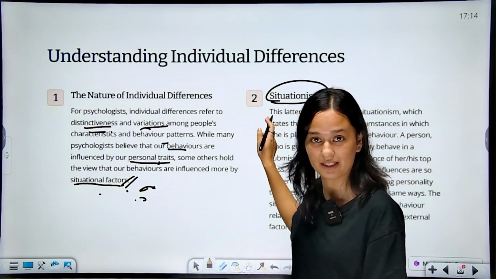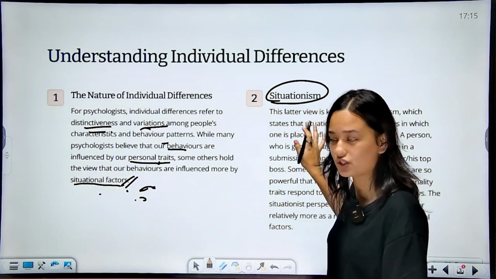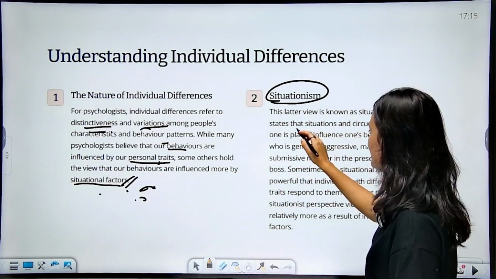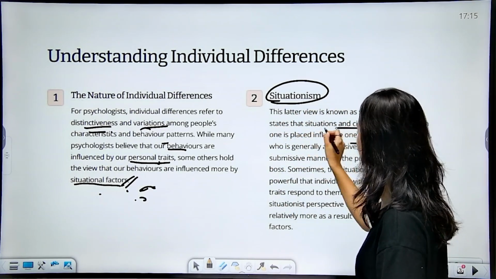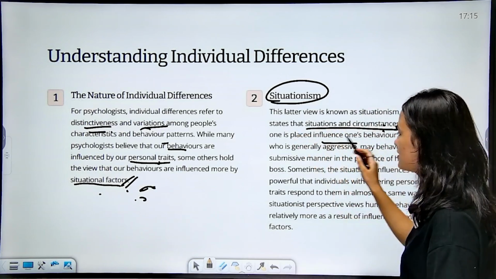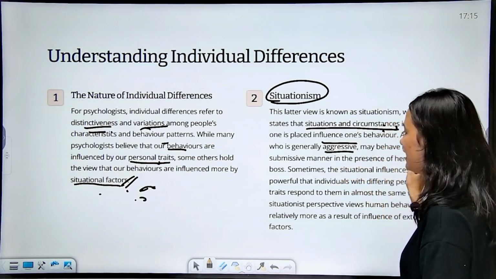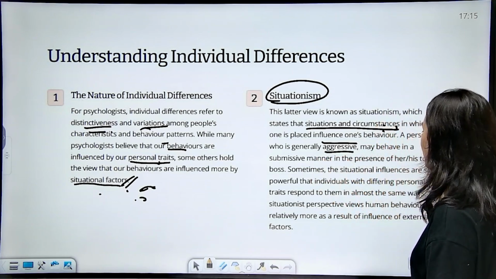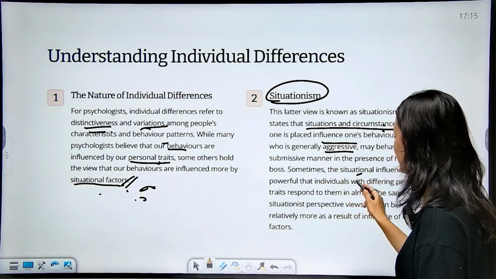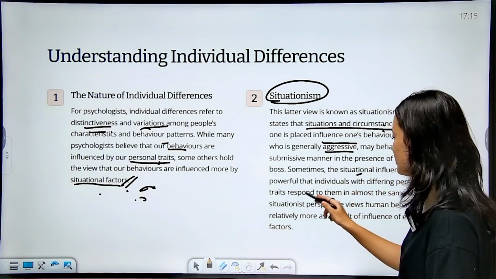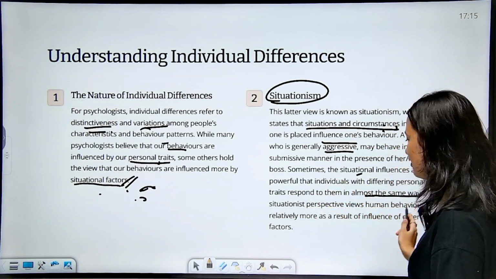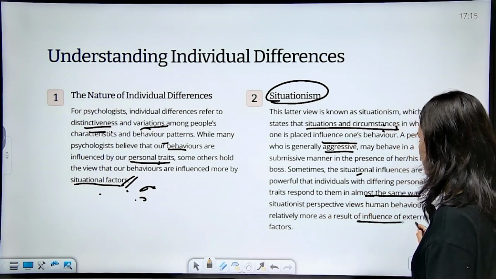What does situationism mean? First we are going to look at the definition which is given. This latter view is known as situationism, which states that the situations and circumstances in which one is placed influence one's behavior. A person who is generally aggressive may behave in a submissive manner in the presence of his or her top boss. Sometimes the situational influences are so powerful that individuals with differing personality traits respond to them in almost the same ways. The situationist perspective views human behavior relatively more as a result of the influence of external factors.